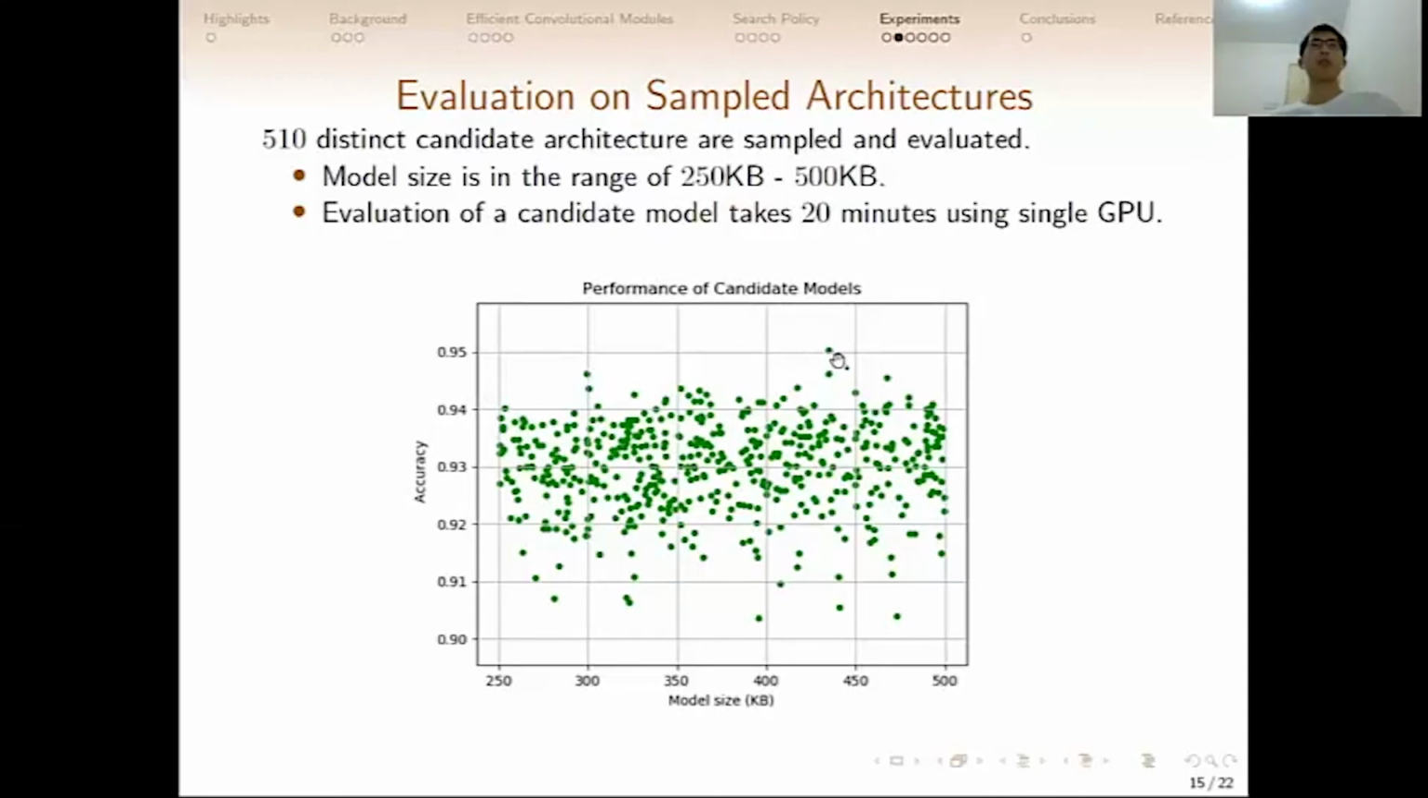For example, this model has a 95% accuracy. Evaluation of a candidate model takes 20 minutes using a single GPU. So evaluation of the 510 models takes about 1 week using a single GPU.